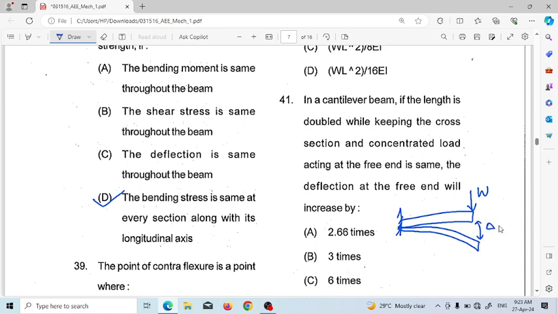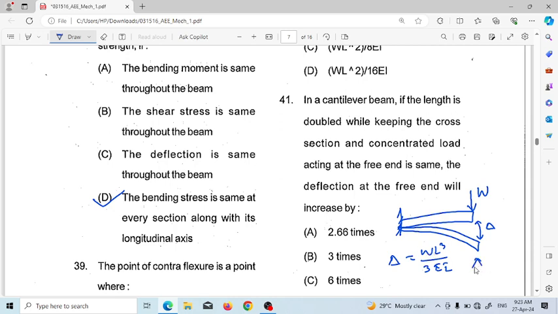We know the deflection formula is equal to WL cubed by 3EI. Given the length is doubled and keeping all the parameters, that means concentrated load and cross-section, the same, and Young's modulus is a property so it is also constant, and as the cross-section is the same, the I value is also the same.